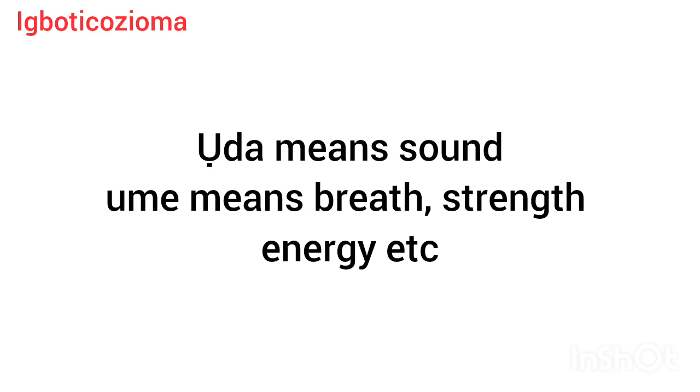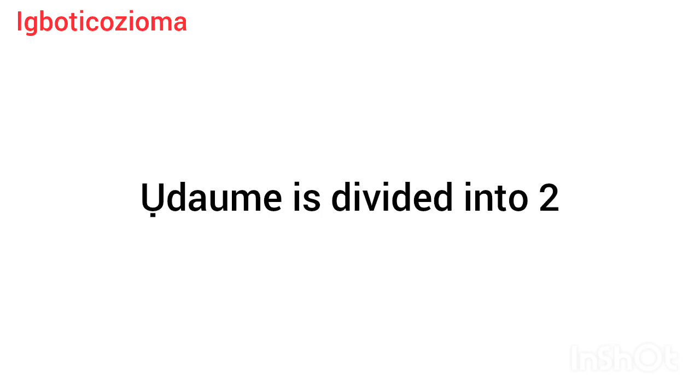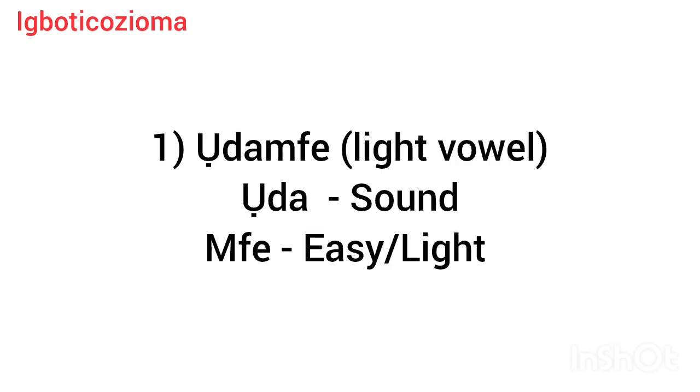Now, n'asụsụ Igbo, ụda ume is divided into two. We have 8 ụda ume. And they are classed into 2. Ekewara ha n'ụzọ abụọ. Anyị nwere ụda mfe. Ụda mfe is light vowel.